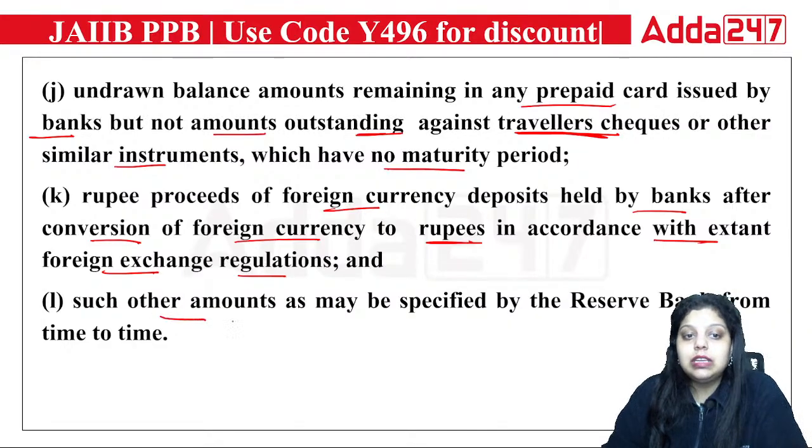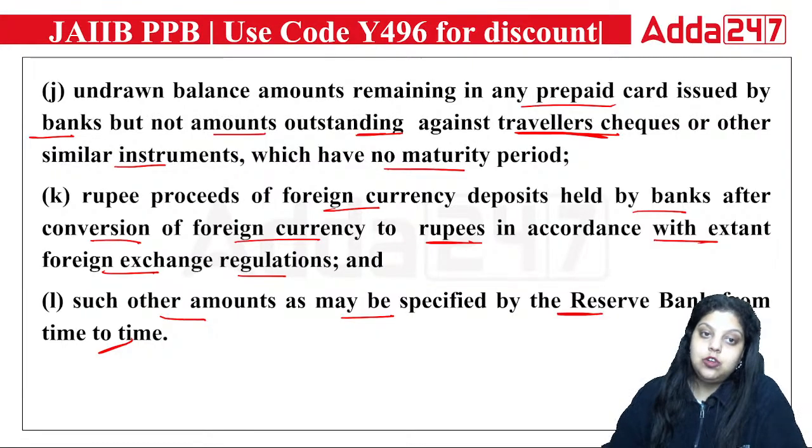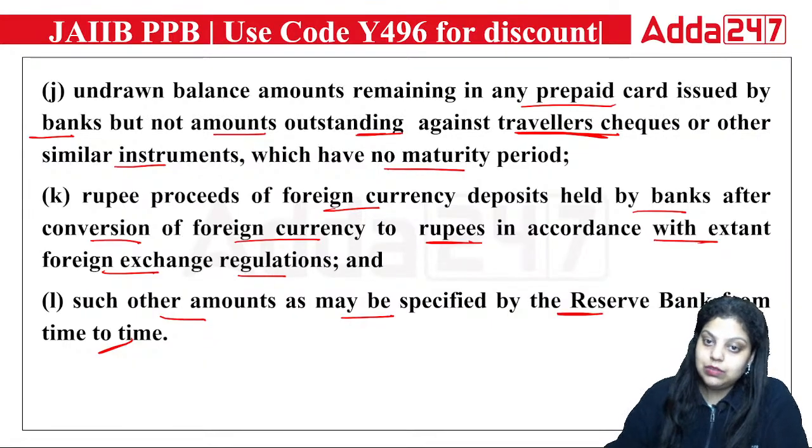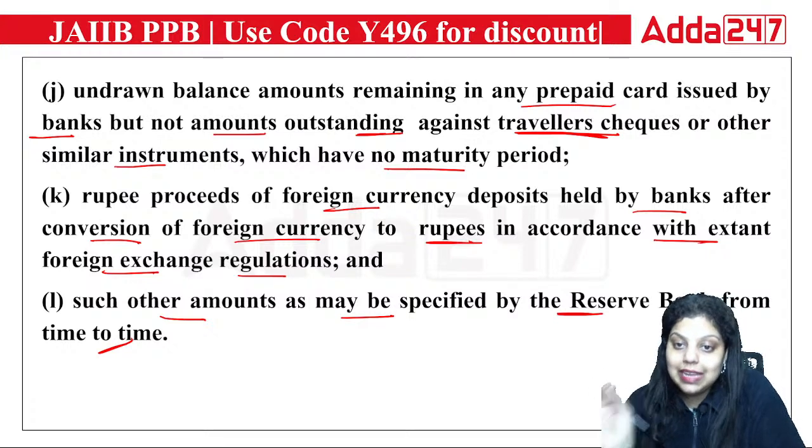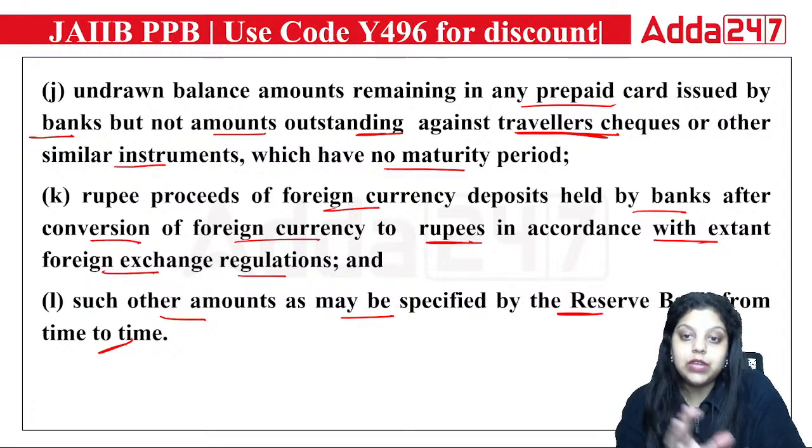Okay, so such other amounts as may be specified by RBI from time to time will also be transferred to the DEF fund. Okay, so all of these are the accounts whose money will be transferred under the DEF scheme or DEF fund if the customer has not claimed for them for a period of 10 years.